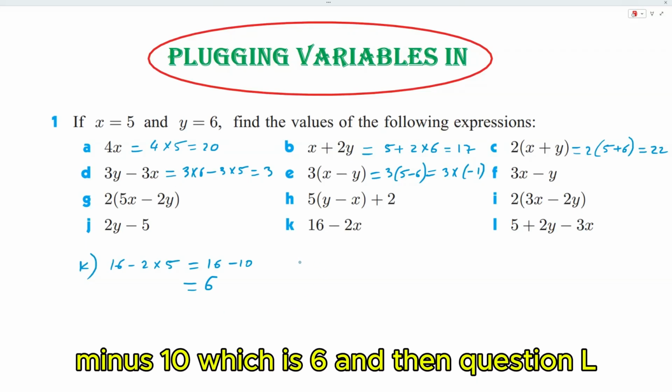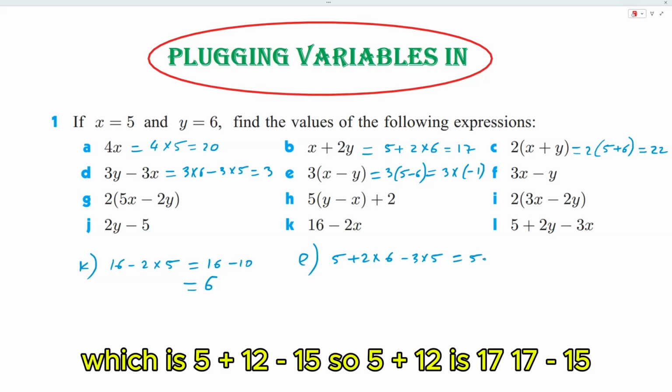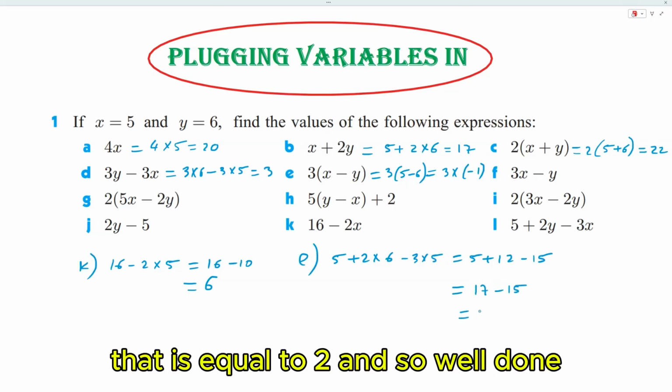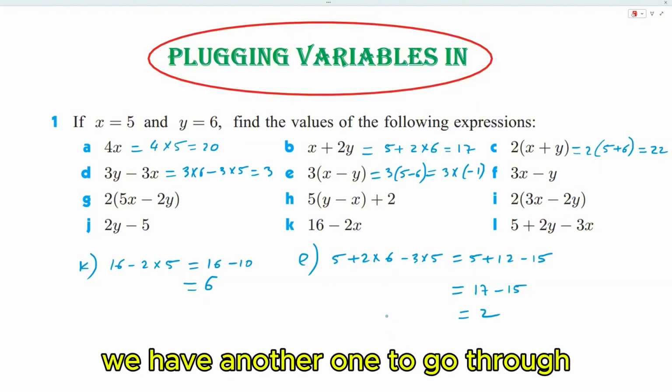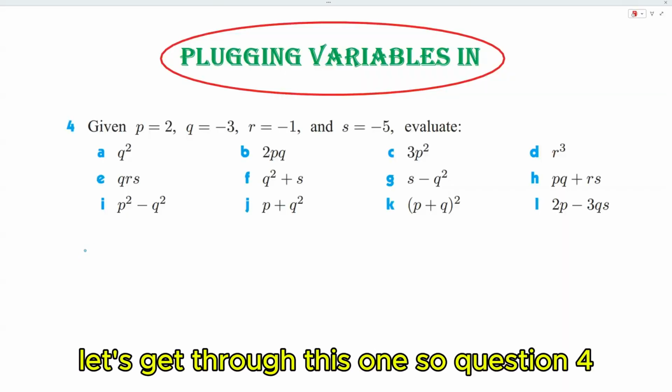And then question L. 5 plus 2 times 6 minus 3 times 5, which is 5 plus 12 minus 15. So 5 plus 12 is 17. 17 minus 15, that is equal to 2. And so well done if you've done this first worksheet. We have another one to go through. So you guys are doing amazing. Let's get through this one.